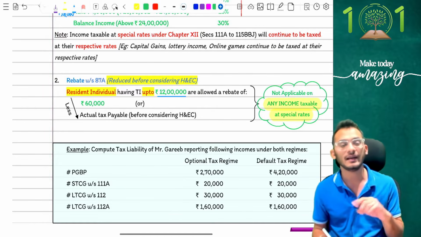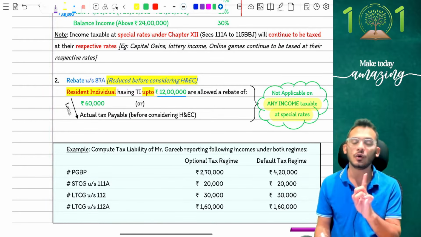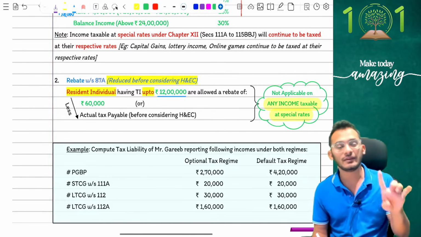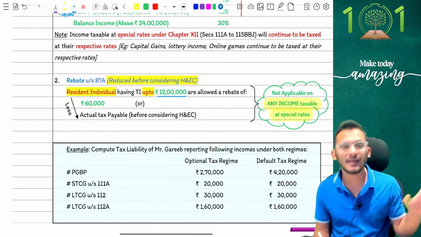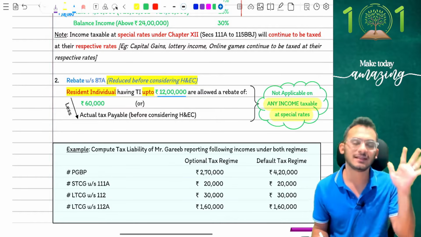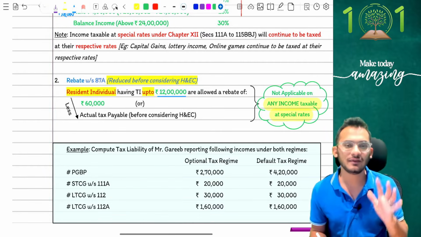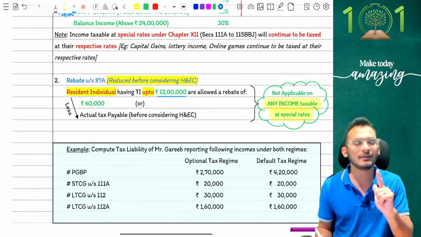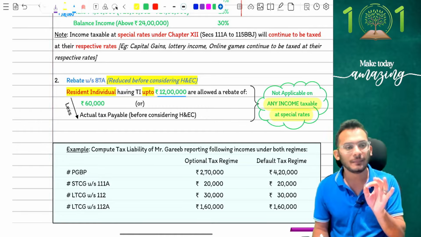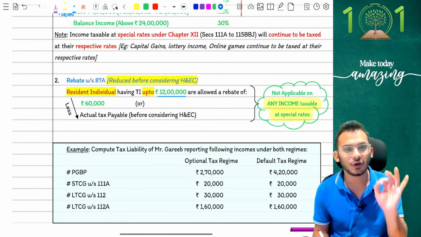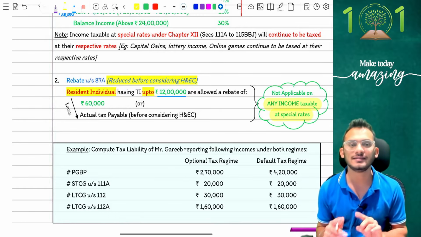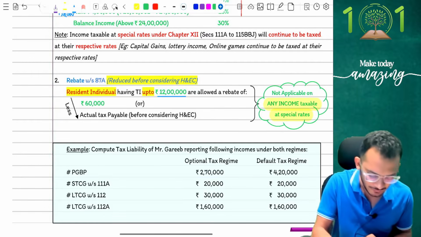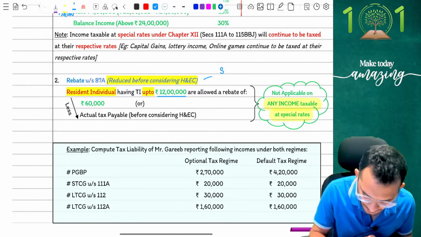So you have to keep this in mind, which means the rules are now like this. If you are under old tax regime, the rules of 0 to 2 lakh 50, 2 lakh 50 to 5 lakh, 5 lakh to 10 lakh will apply. Rebate will be, 5 lakhs pay 12,500. Rebate you can claim on any income except for 112A. But if you are going for 115BAC default tax regime, then the rules are incremental 4 lakhs pay 5%. Rebate will be given for 12 lakhs tak 60,000 rupees, but this number will only be given for your normal tax regime. Normal tax regime means ignoring everything which is special taxed. Those things will not be eligible for any more of the rebate. Your 115BAC rebate is only going to be given on your slab rate incomes.